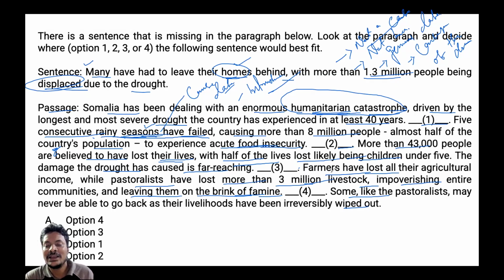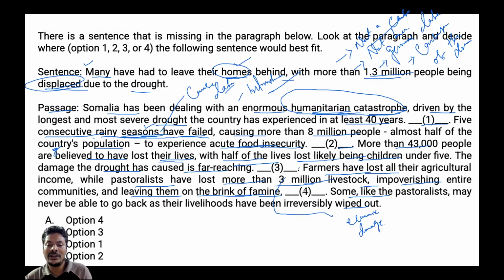In that case, what do we find out? Farmers have lost income, pastoralists have lost livestock. So this is indicating about what? Economic damage. What does it say? It tells about the economic damage, isn't it? So if it is the economic damage, it is not the displacement, right?